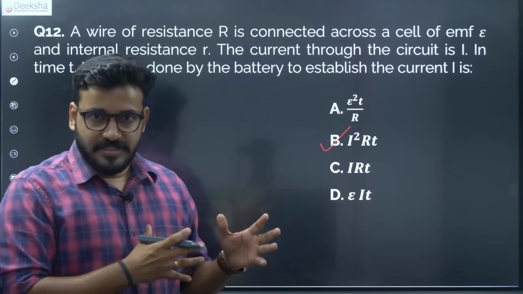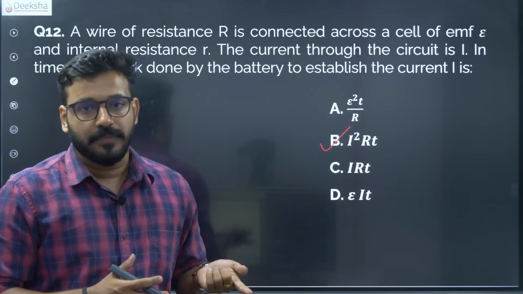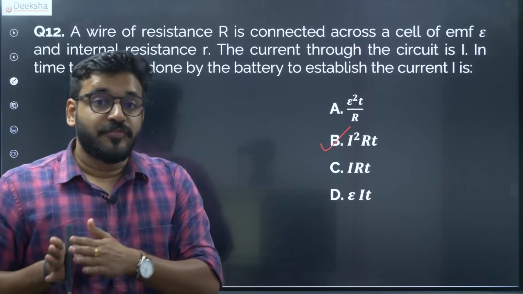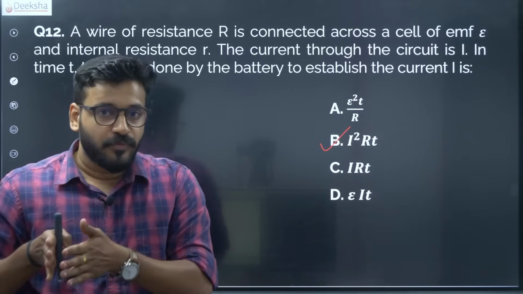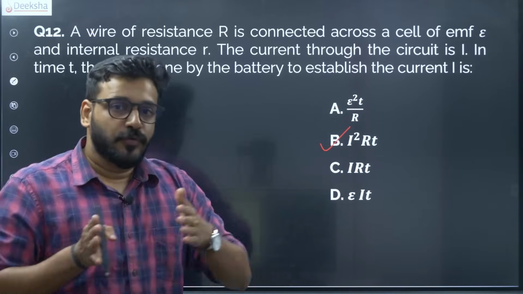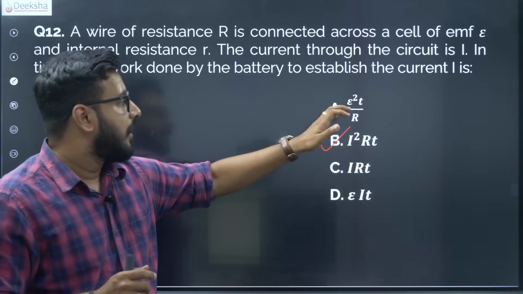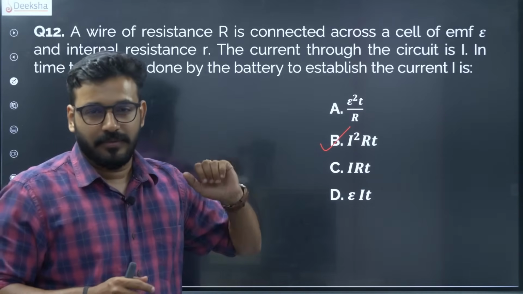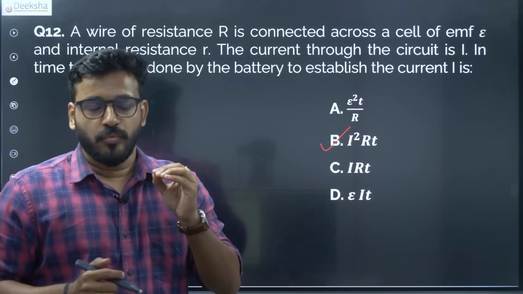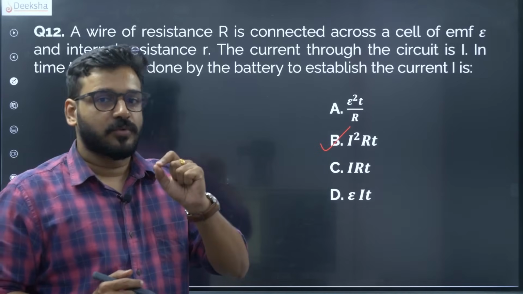I'll stress upon this: the work done by the battery to establish a current I. So work done is actually the difference in the energy. What is the energy before there was a current I, and what is the energy later? If you understand this, you will get why I square RT is the right answer and not epsilon square T by R. So I really request you to put your ideas further into this and let me know what you think about this question in the comment section.